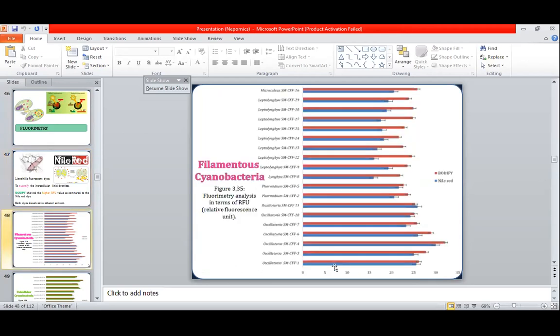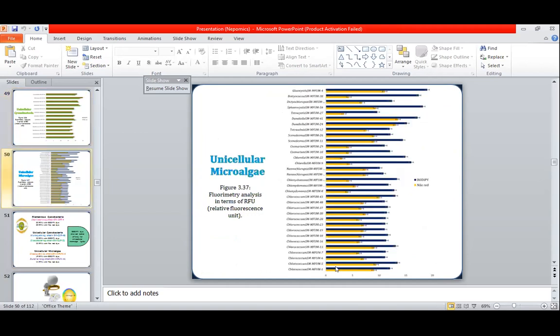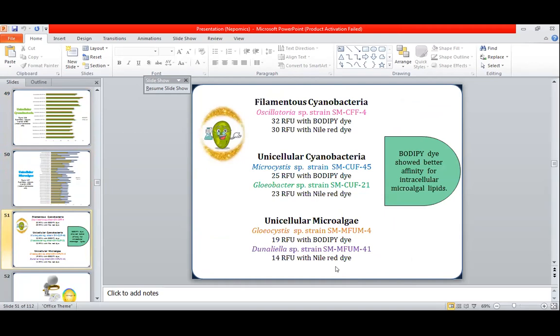Here are the results showing the maximized results, and all the results are shown in the form of graphs for the different types of cyanobacteria and microalgal strains. Here is the summary of those graphs: among the filamentous cyanobacteria, Oscillatoria showed the highest RFU value with the BODIPY dye, and a 30 RFU value while using the Nile red dye. The same are the results with the unicellular cyanobacteria and the unicellular microalgae. In short, BODIPY dye showed the better affinity for the intracellular microlipids.